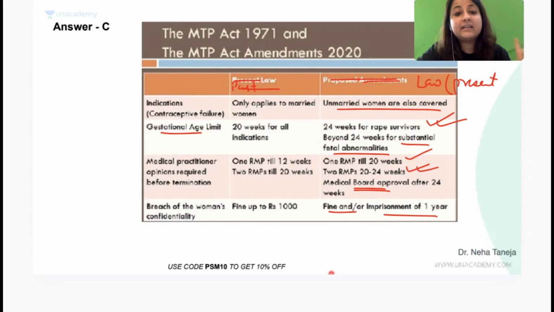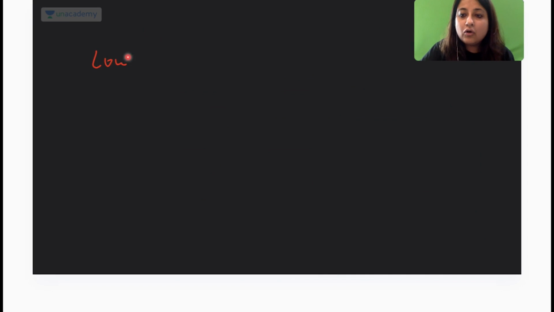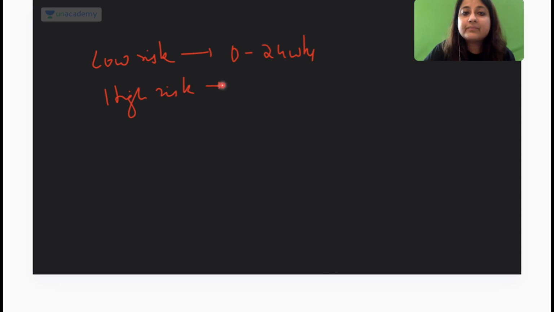MTP Act, तुम देखना, 18th को mostly this act will turn up. Is it clear? So remember, 24 weeks is the maximum cutoff. One slide I'll just make over here. Low risk is 0 to 24 weeks, and high risk is going to be 20 to 24 weeks. Low risk 0 to 20, 20 to 24 weeks, and this is 1 doctor and this is 2 doctors.